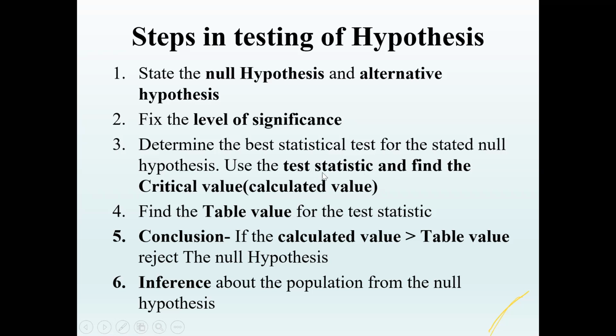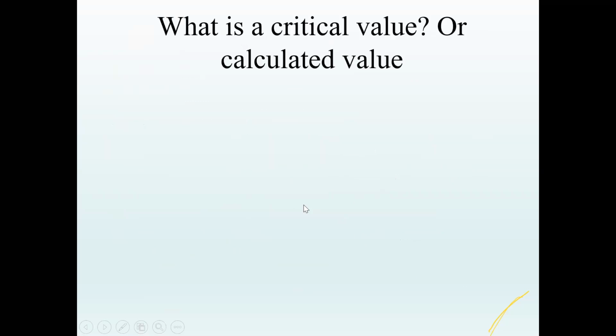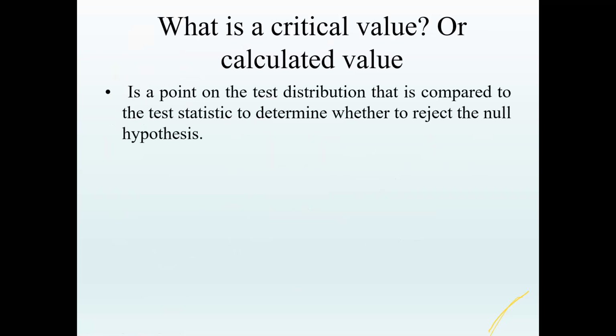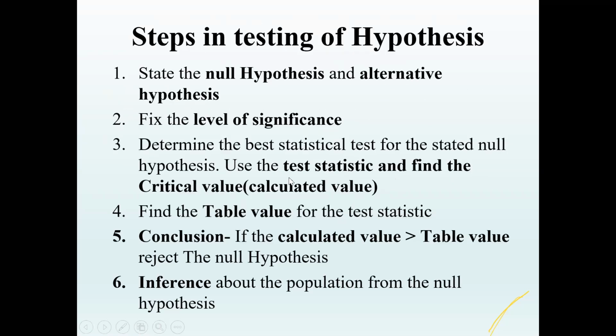Now once the test statistic is calculated, you have to find the critical value. You get the critical value. So the critical value is also called the calculated value. Once you decide which test you have to apply, you decide the test statistic. For example, for a chi-square test, we use the chi-square test statistic. For ANOVA, it is the F test statistic. For the t-test, it is the t test statistic. So based on that, you calculate using the equation, and you get a result. That's called the calculated value.